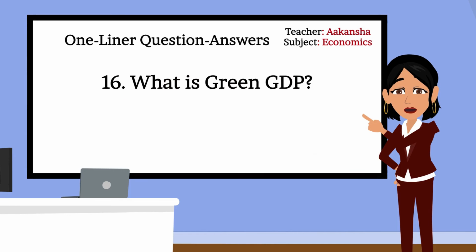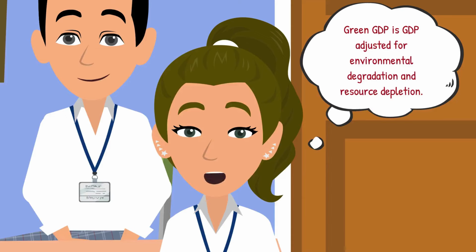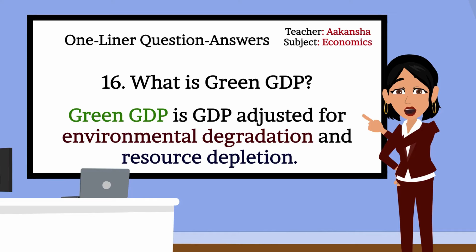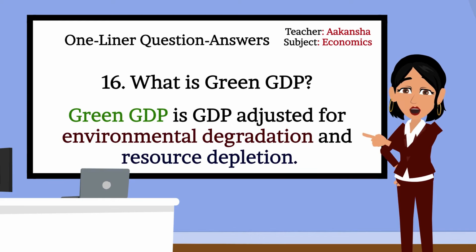16. What is green GDP? Ma'am, green GDP is GDP adjusted for environmental degradation and resource depletion. Correct, Rashi. Green GDP is GDP adjusted for environmental degradation and resource depletion. Can you explain it a bit?